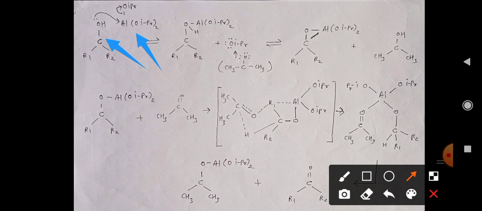OiPr group means isopropoxy group, (CH3)2CHO. Three isopropoxy groups were present. Out of that, here two are taken and one is written outside the bracket for your convenience.